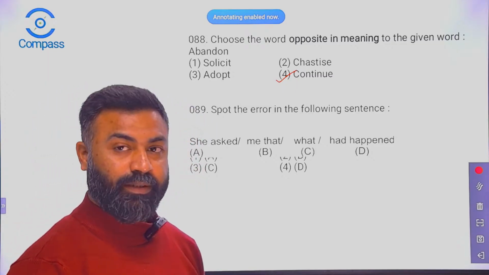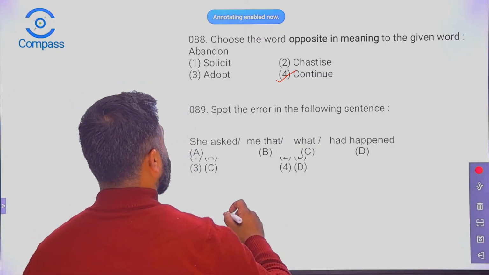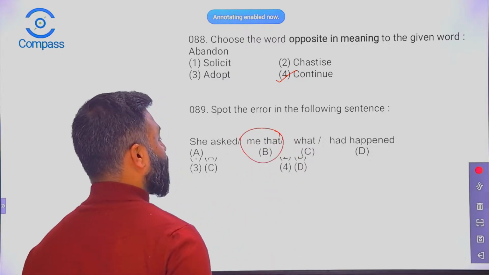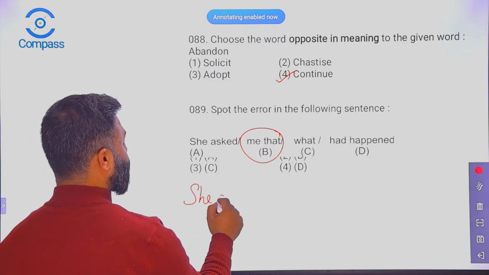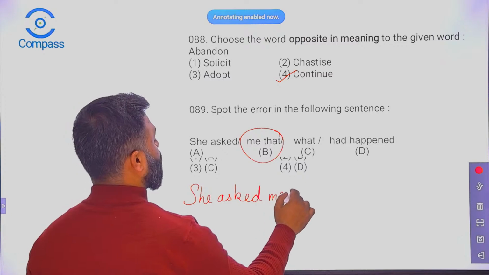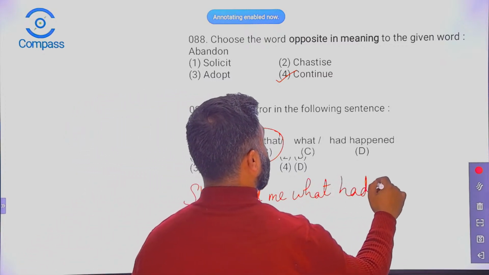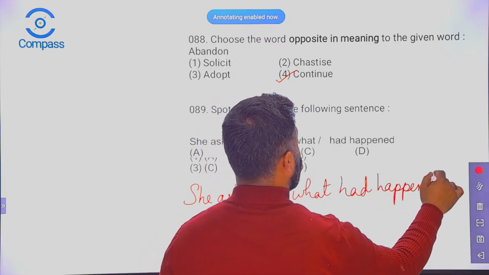What do you think? All right. So the error lies in here. The sentence has to be this way: She asked me what had happened. That's the right sequence.